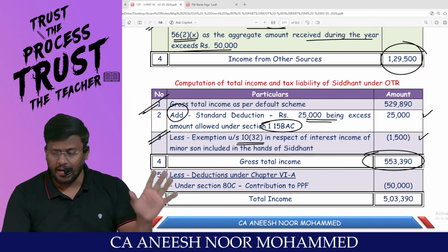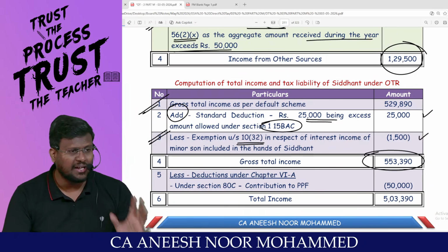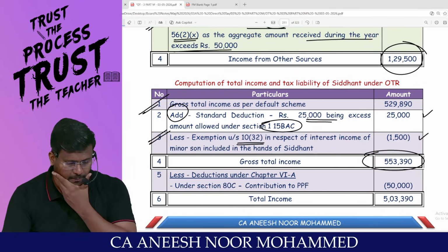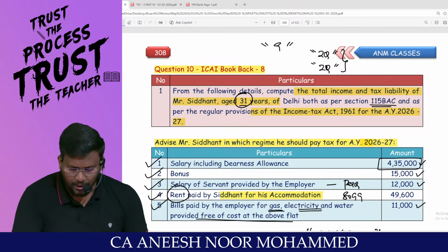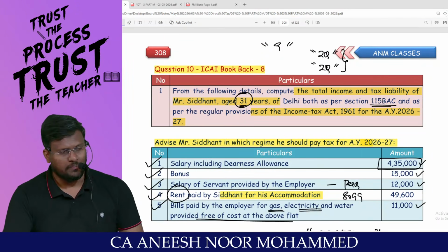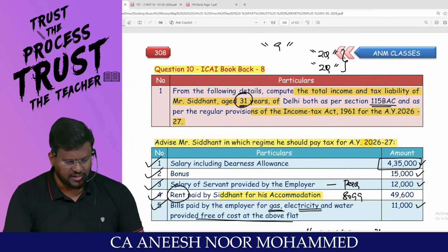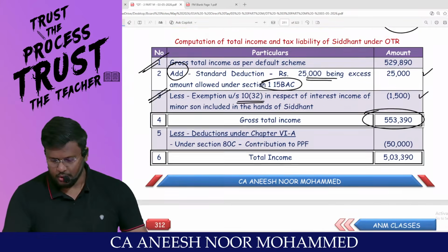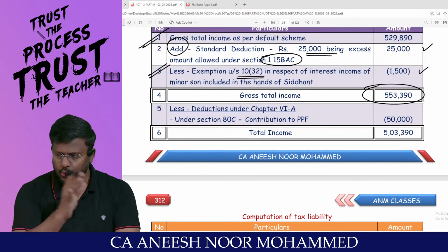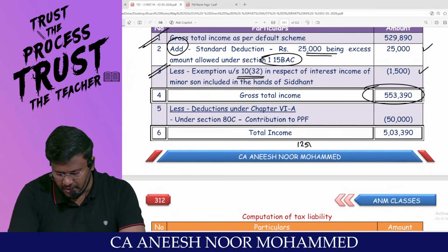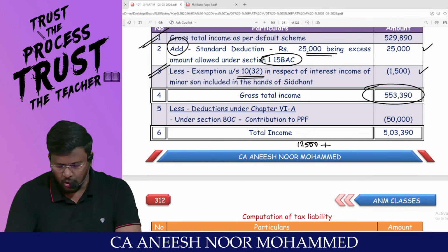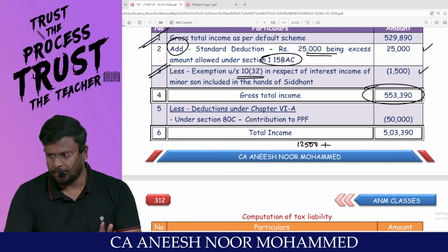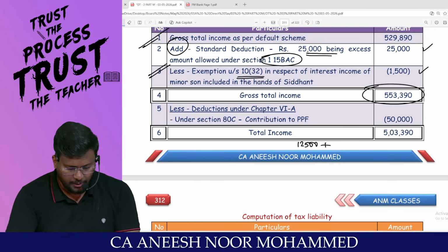Has the gross total income exceeded 5 lakh? Then I am not entitled to rebate under 87A under the optional tax regime. What is the age of the assessee given? The age is 31. That means 2,50,000 rupees is the basic exemption limit. So 2,50,000 to 5 lakh at the rate of 5%, 12,500, plus 5,53,390 minus 5 lakhs comes to 53,390 into 20%. Am I right, sir?